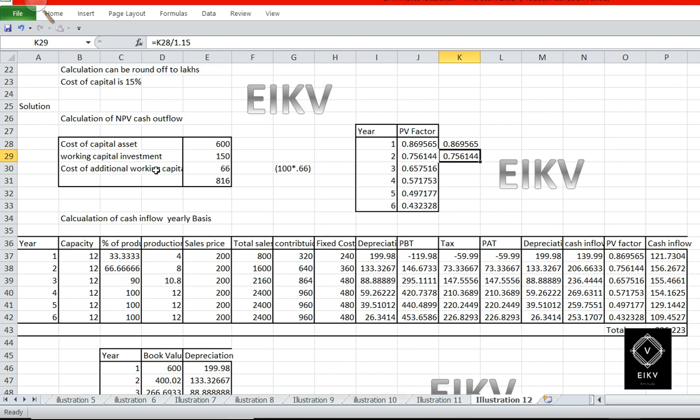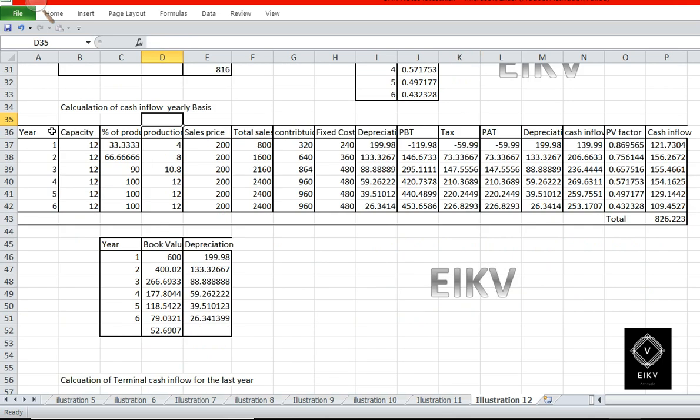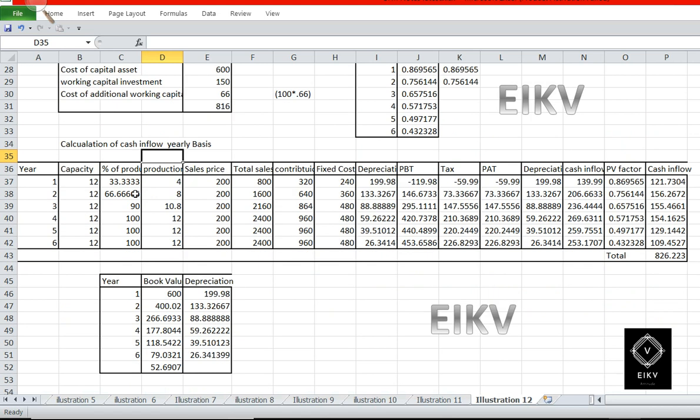After computing the cash outflow we have gone for the cash inflow. So for computation of cash inflow I have made a table which contains year, capacity, percentage of production, production units, sales price, total sales, contribution, fixed cost, depreciation, PBT, tax, PAT, depreciation and cash inflow, then PV factor, finally cash inflow, present value of the cash inflow.